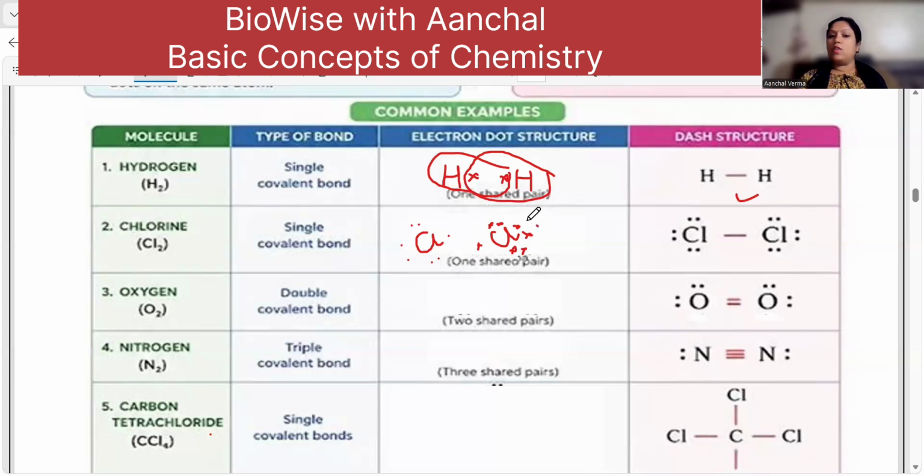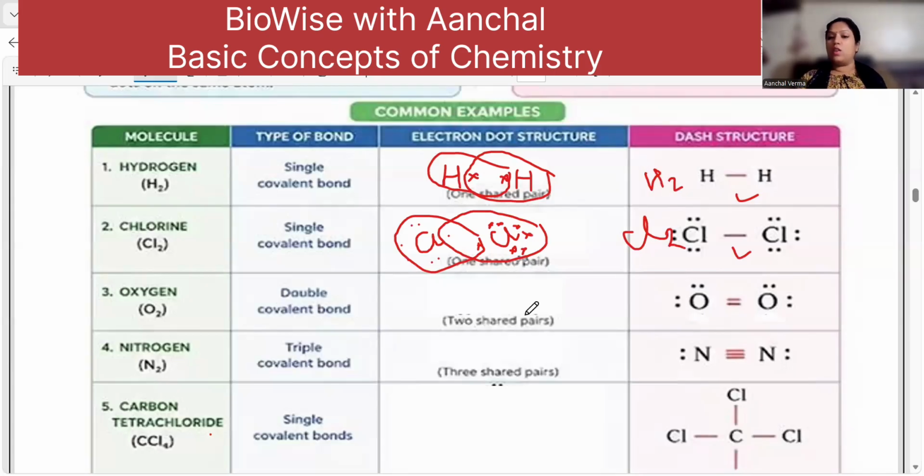Now this chlorine requires 8, so it will take this. This chlorine also requires 8, so it will take this. So in this case, you have the formation of one bond between the two chlorine atoms, forming a diatomic molecule, that is Cl2. Here you have the formation of H2.